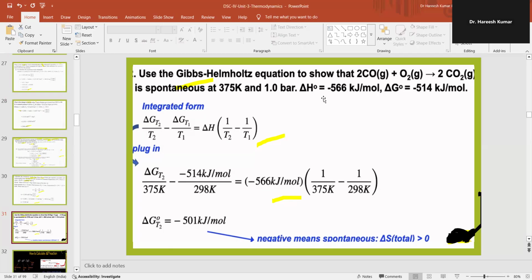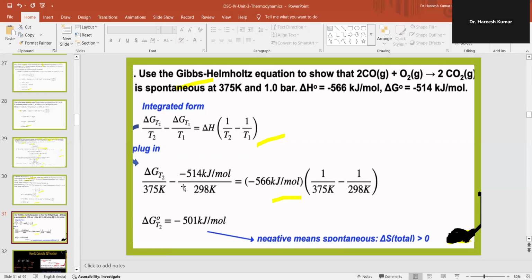Then delta H naught is equal to minus 566 kilojoules per mole. Delta G naught is equal to minus 514 kilojoules per mole. Then the integrated form of the Gibbs-Helmholtz equation: delta G2 upon T2 minus delta G1 upon T1 is equal to delta H into 1 upon T2 minus 1 upon T1.